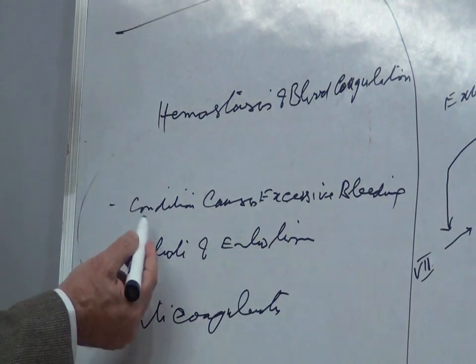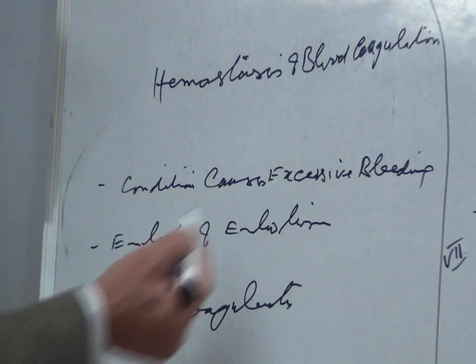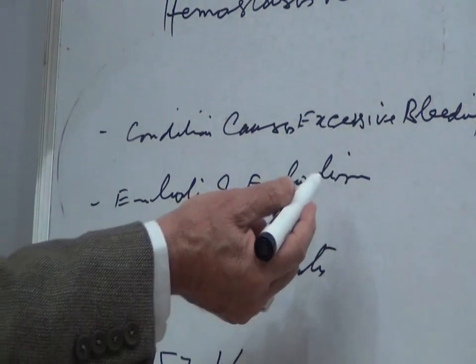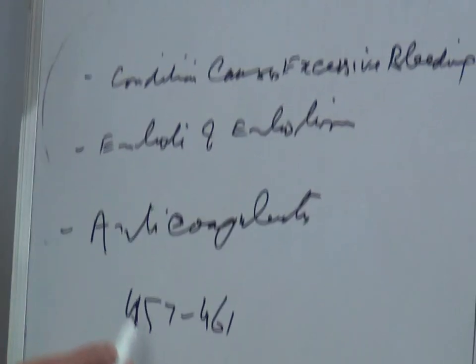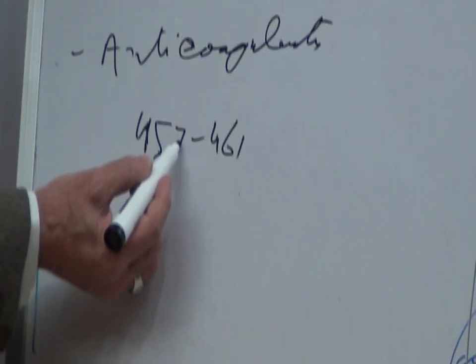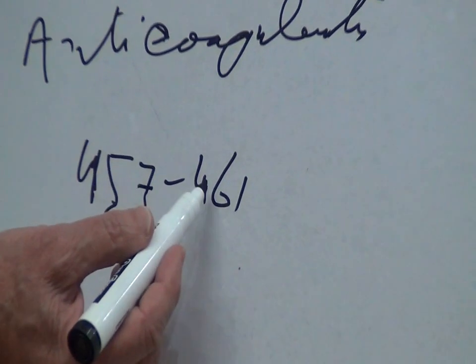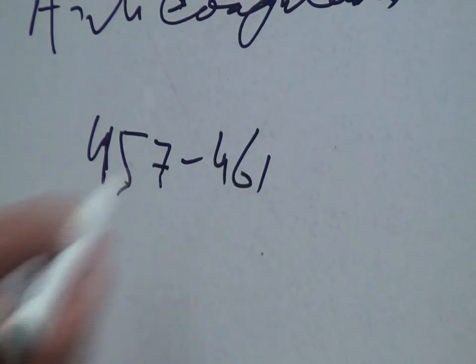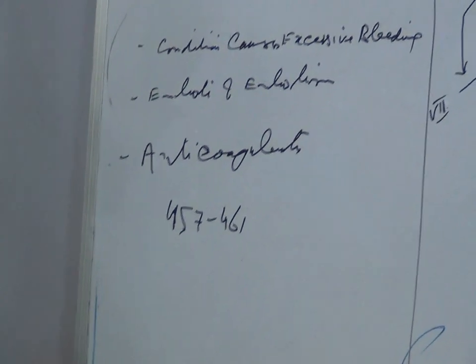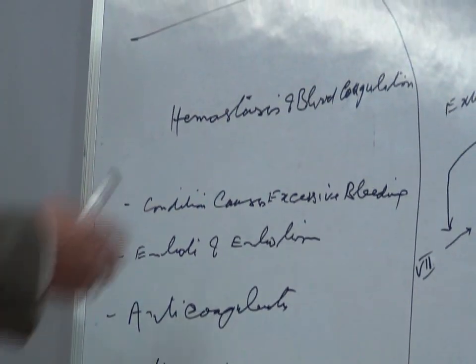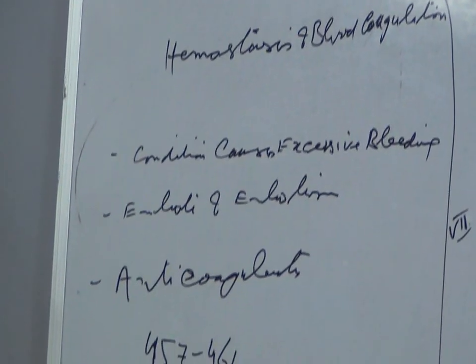In this, the conditions that cause excessive bleeding, embolism and anticoagulants: from page 457 to 461, you go through these, the guidance, and you'll find all these topics there and read it as SDL.